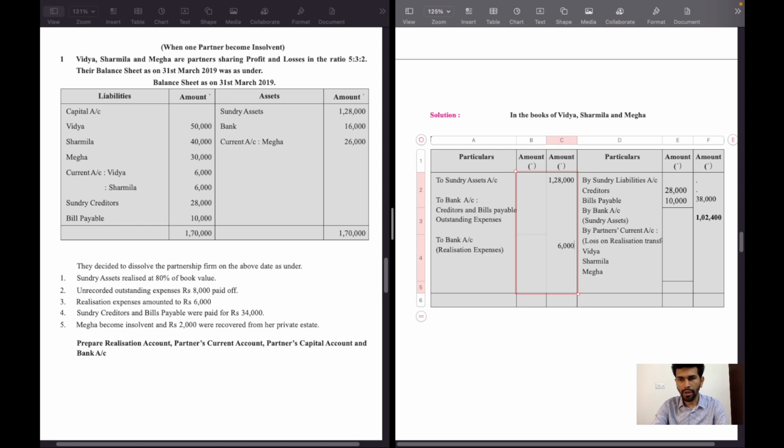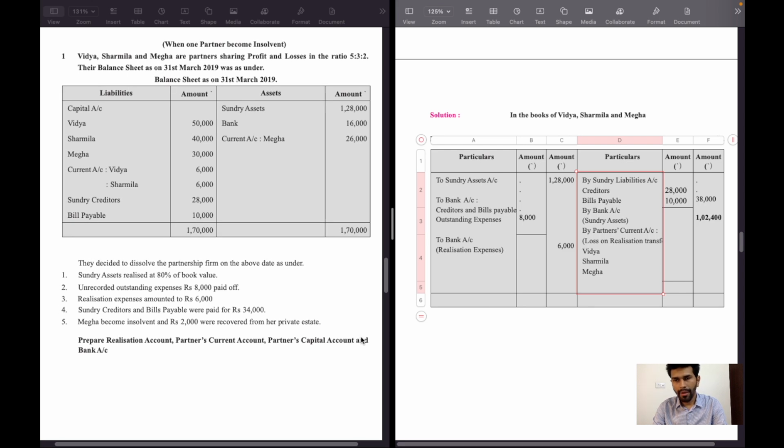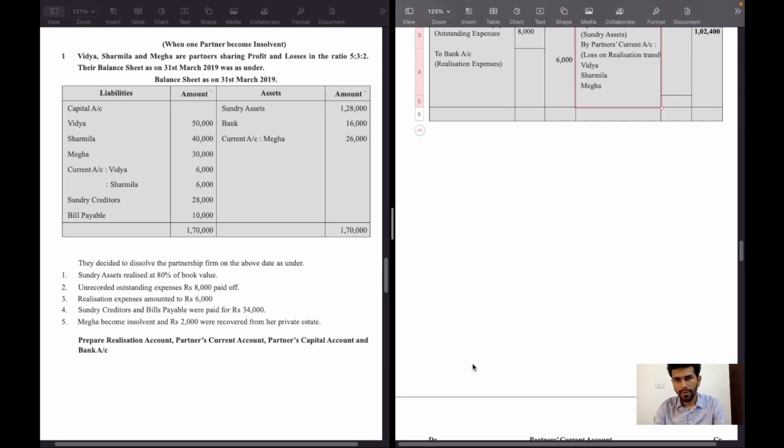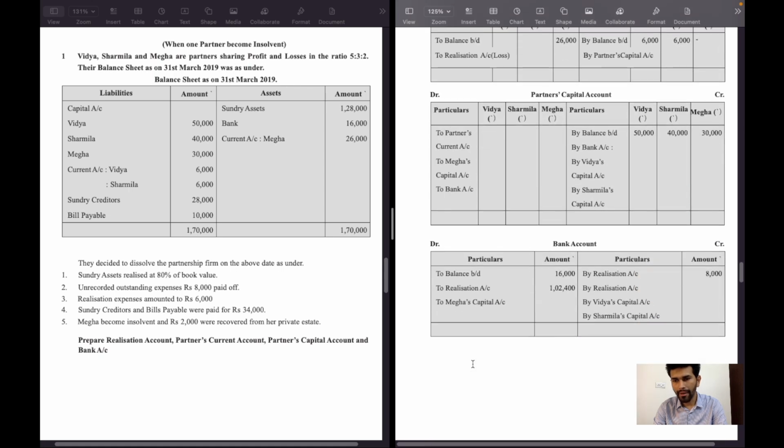Realization expense 6,000 rupees. Second effect will be bank account credit side by realization expense 6,000 rupees.